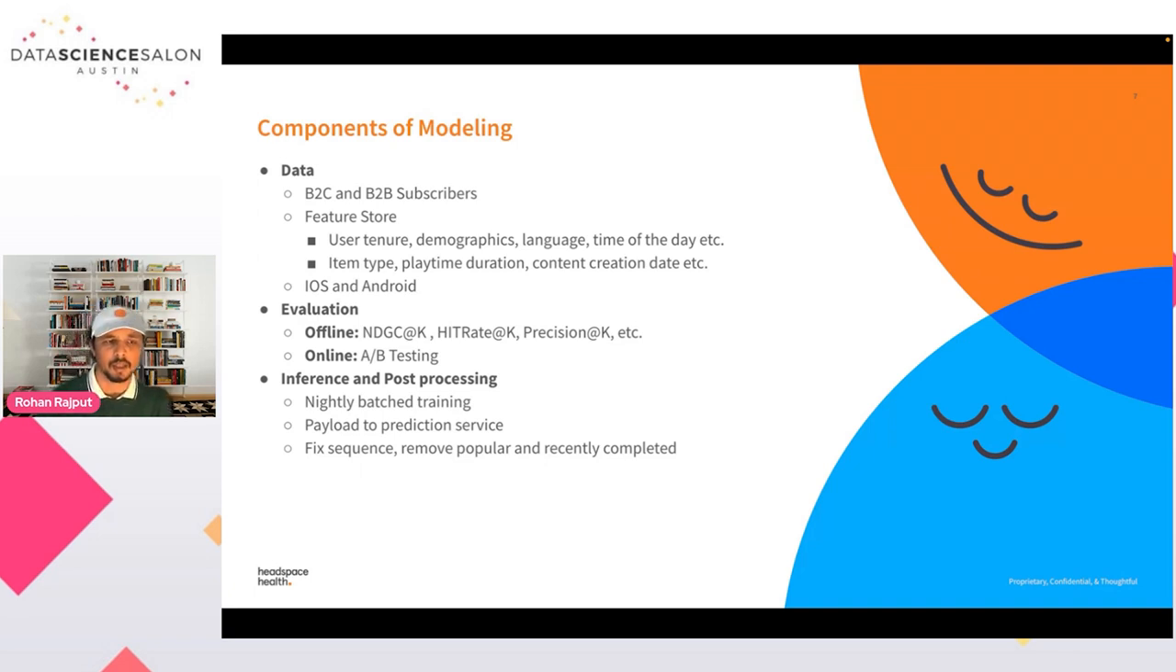Now, the third important thing is that after building these models, we wanted to serve them. A recommendation system is not just the modeling, right? You have to create the entire system. And for that, we have to choose what kind of training we want to do. So we chose nightly batch training. We send our predictions to a prediction service, which is an internal service we created. We also did lots of post-processing after generating recommendations: we fixed our sequence, removed popularity bias, and also removed recently completed content.